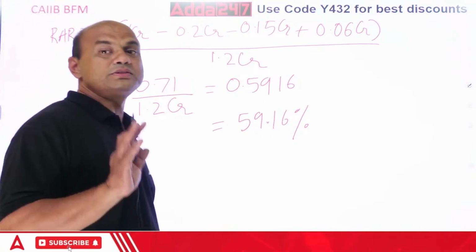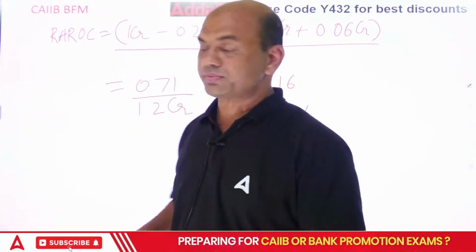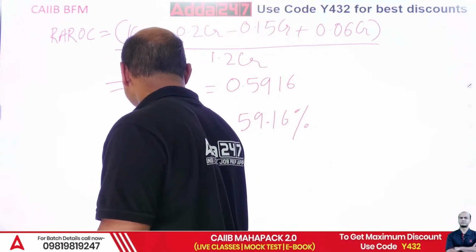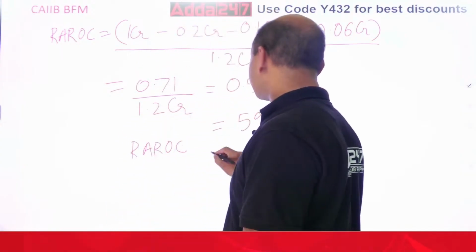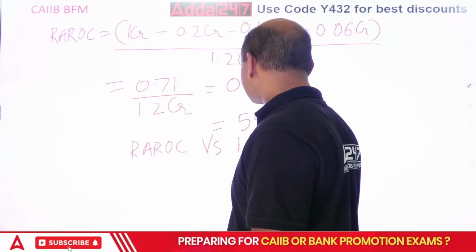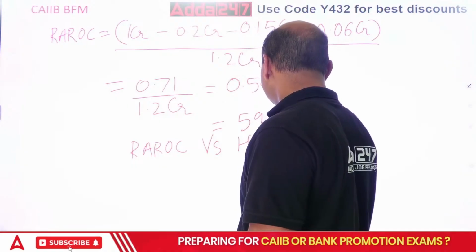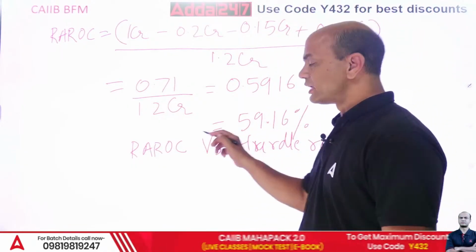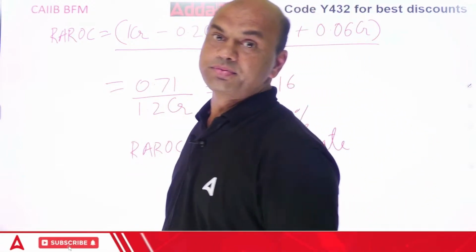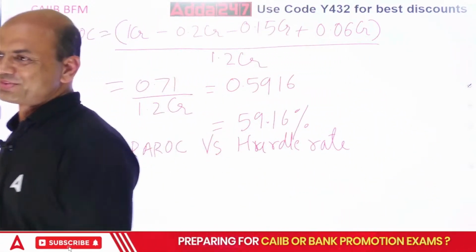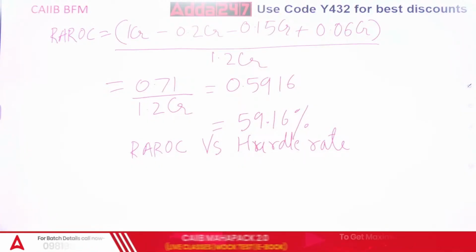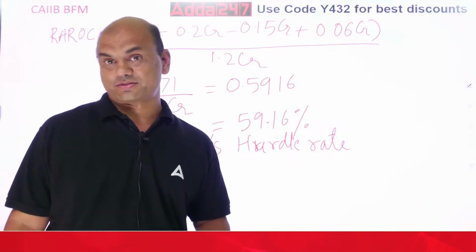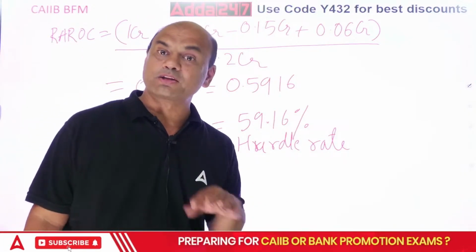Only problem solving is not important, you need to understand also. What is hurdle rate? It is the minimum rate which I am expecting from any project.